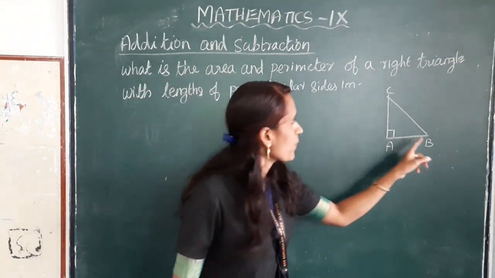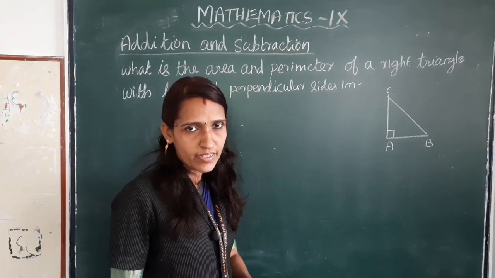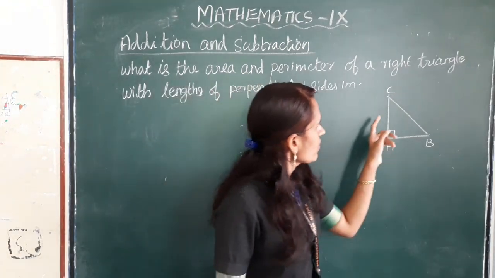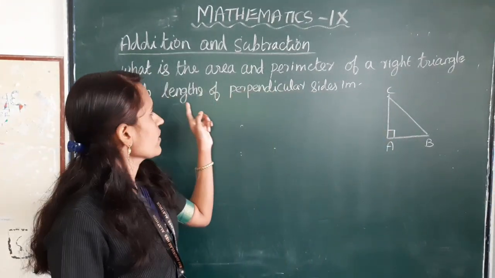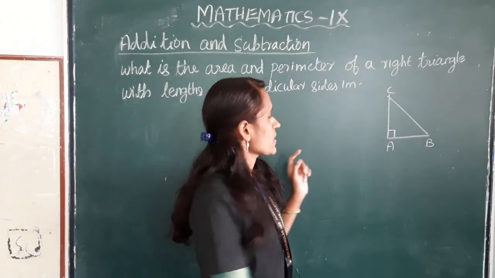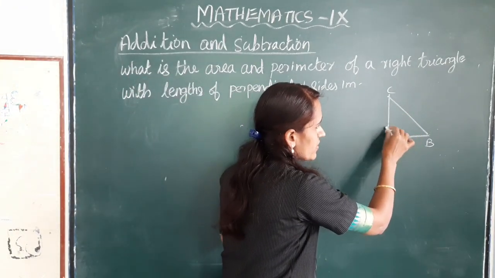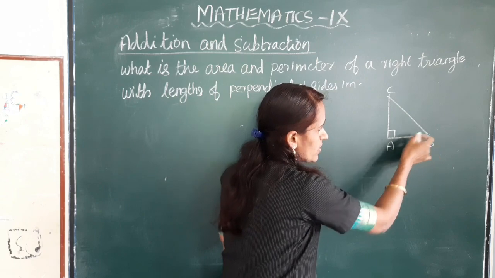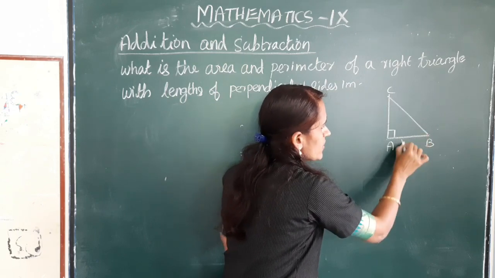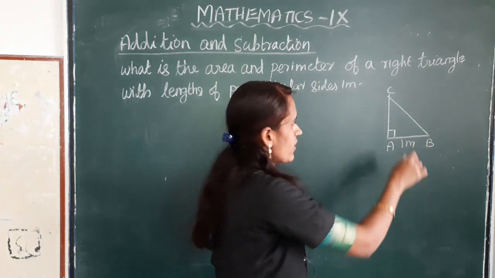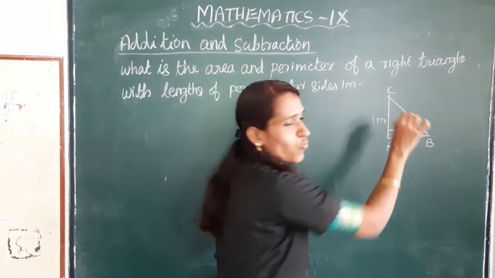Here, ABC is a right triangle. The length of perpendicular sides are 1 meter. So here perpendicular sides are AB and AC. AB is 1 meter and AC is also 1 meter.